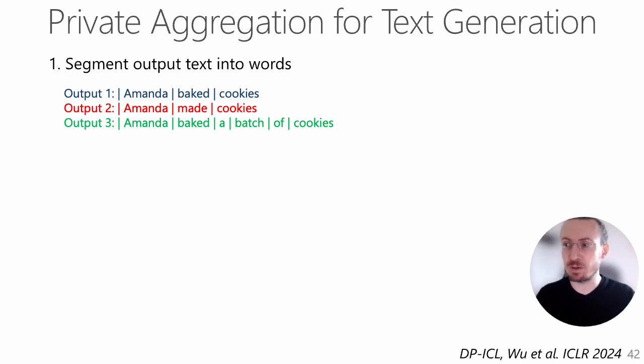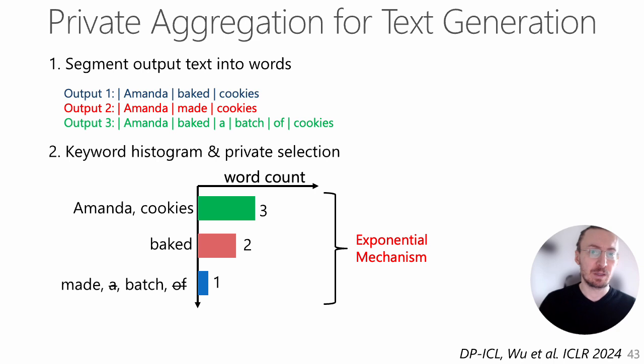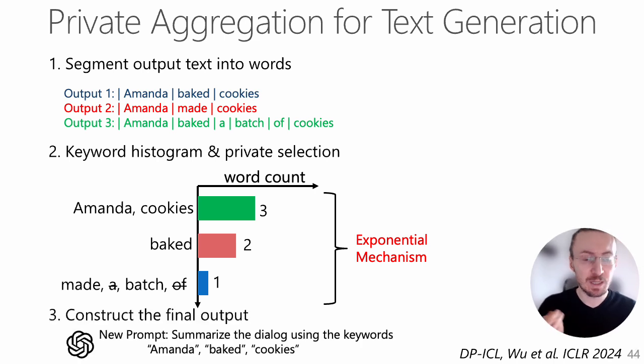So we decompose all output sentences into individual words. Then we form a histogram based on the word frequencies and also remove the non-meaningful words. So then we employ the exponential mechanism to privately select the keywords. And finally, we construct the final output sentences by using the selected keywords in the prompt and recording the API.